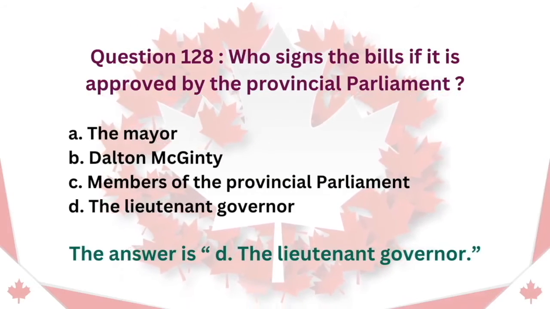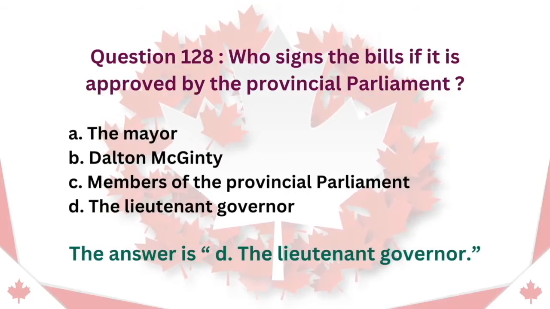Question 128. Who signs the bills if it is approved by the Provincial Parliament? A. The Mayor. B. Dalton McGuinty. C. Members of the Provincial Parliament. D. The Lieutenant Governor. The answer is D. The Lieutenant Governor.